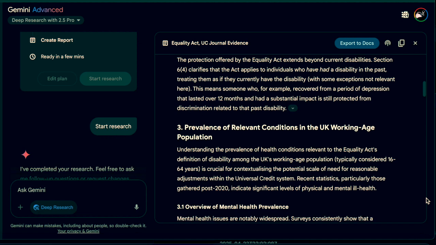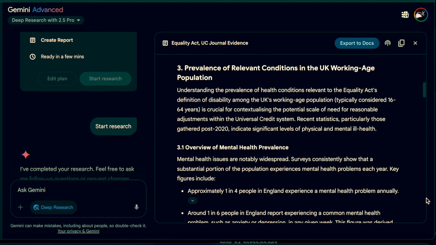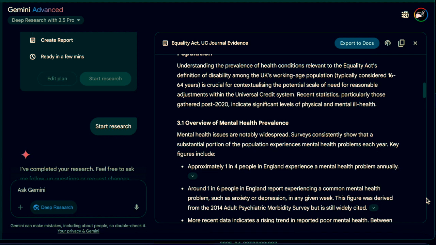Part 3. Prevalence of relevant conditions in the UK working age population. 3.1 Overview of mental health prevalence. Around 1 in 4 people experience a mental health problem annually, with a noted increase to 13 to 15% reporting long-term mental or behavioural conditions by 2023-24, especially among younger adults.